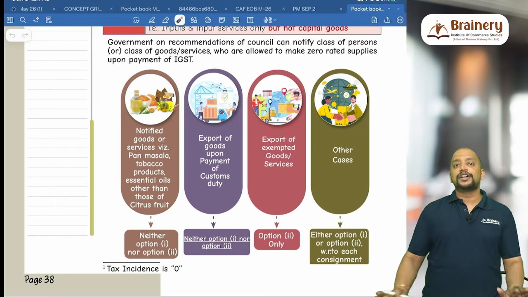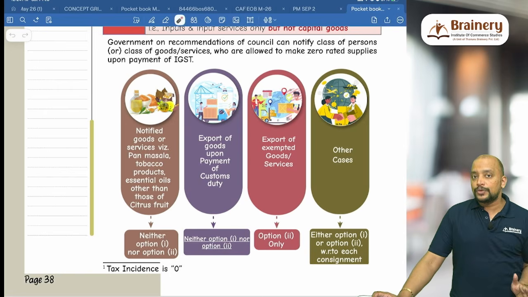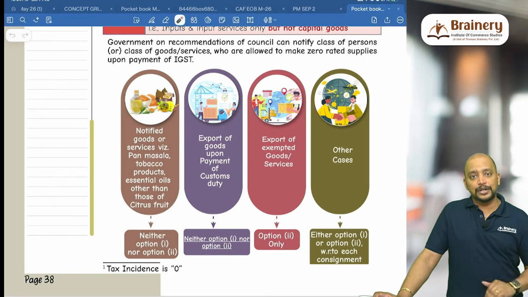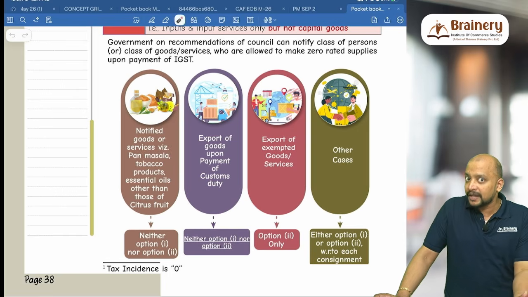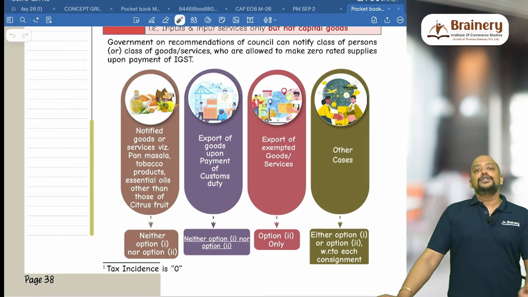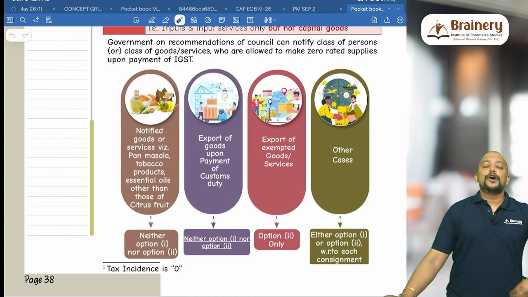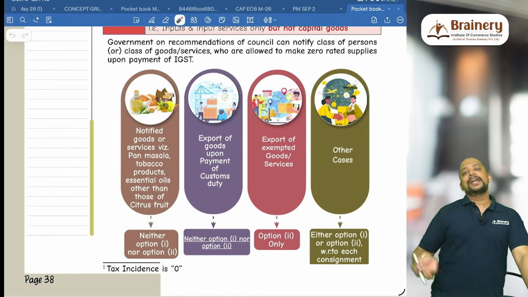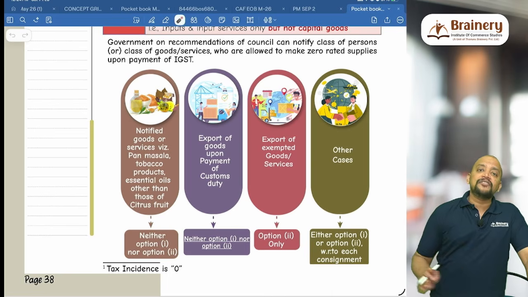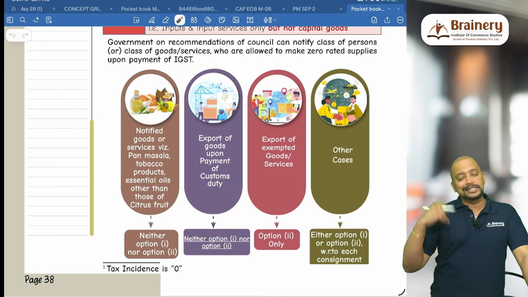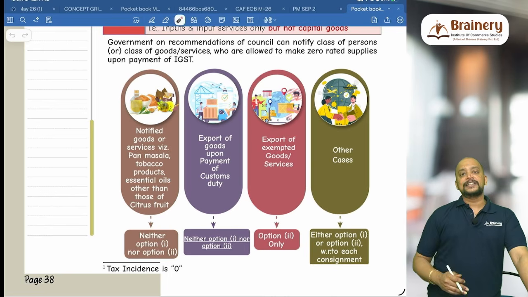Then export of goods upon payment of customs duty, neither option 1 nor option 2. We will not get refund under both the options. That is, there are some goods which are covered under customs, second schedule of Customs Tariff Act 1975, and if you are exporting those goods, you are required to pay customs duty. Like for example, rice, coffee, tea, etc. When you are exporting, you have to pay customs duty. As you are paying customs duty, you will not get the refund under both the options. Should we pay IGST? Definitely yes, we need to pay IGST.